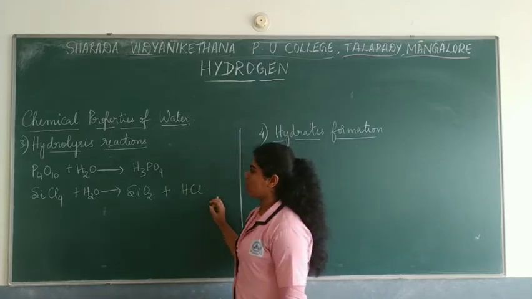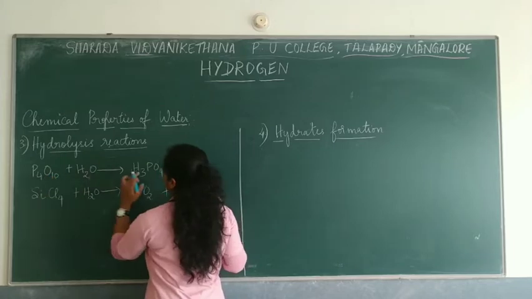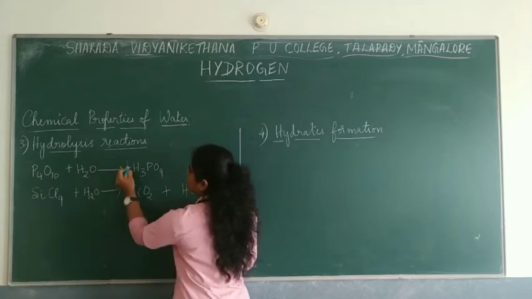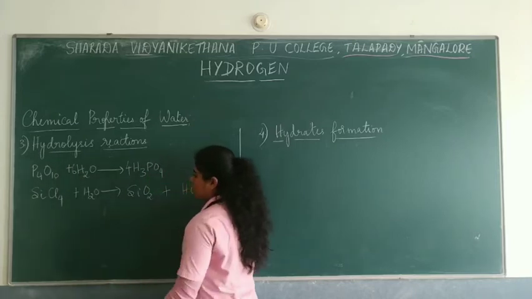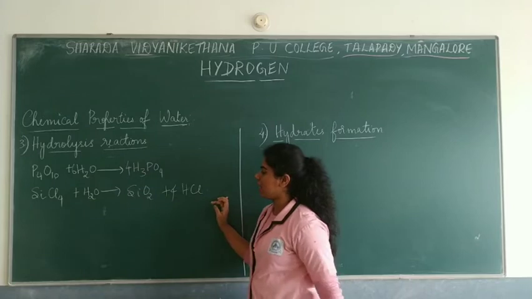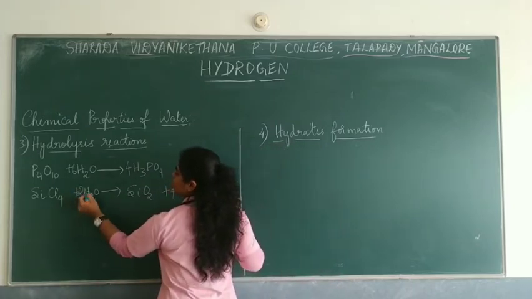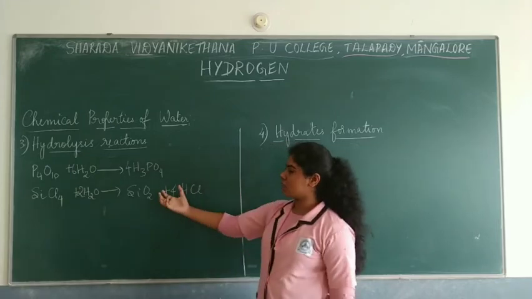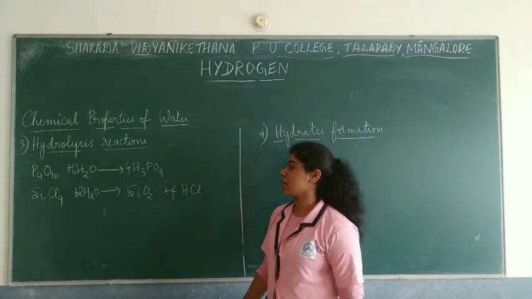If you have to balance this, for P4O10, 4 into 3 is 12, so 6 into 4 becomes 12. For silicon chloride, Cl4 is there, that's why 4 HCl, and then 4H, here it is only 2H, so 2H2O. So this is how you balance the reaction. These are some of the examples of hydrolysis reactions.